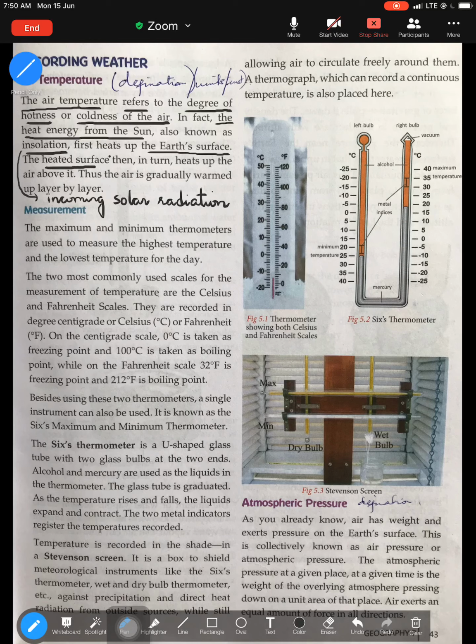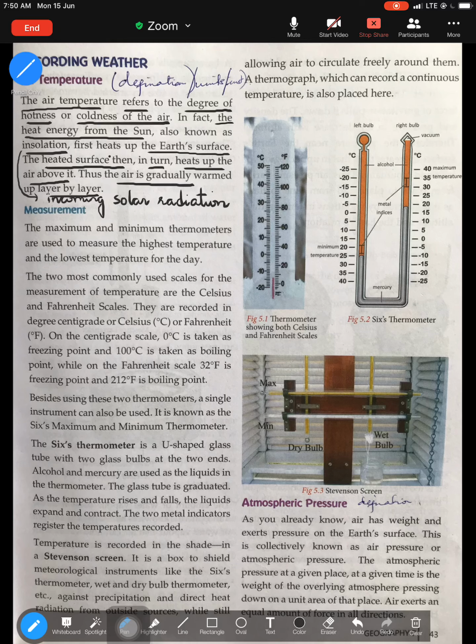The heated surface, then in return, what does it do? It starts heating up the air above it. Then the air is gradually warmed layer by layer. So all the different layers start heating. So when the heat from the sun reaches the surface, the surface of the earth heats up. Then that heat starts rising up and heats the air above it. So accordingly, all the different layers start gradually warming up layer by layer. So in this paragraph, you must know what we mean by temperature or air temperature and what insolation is.